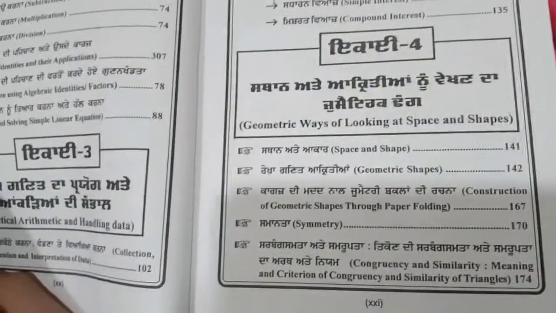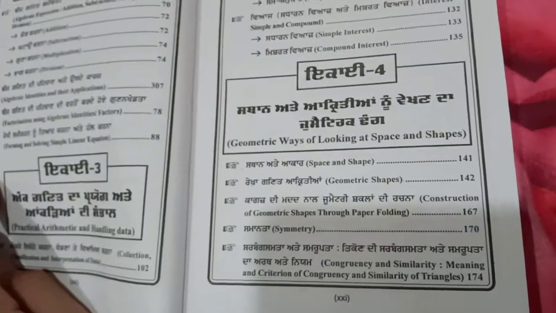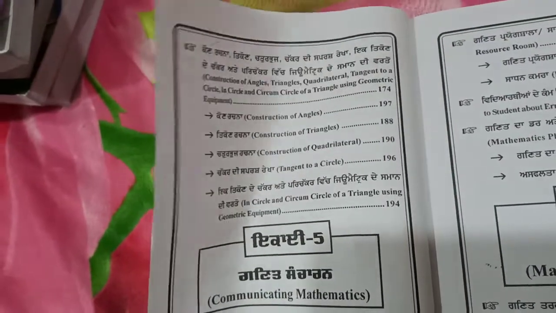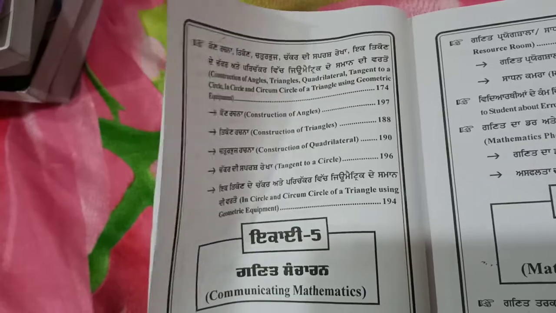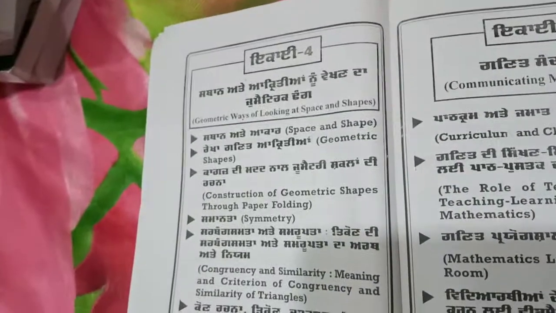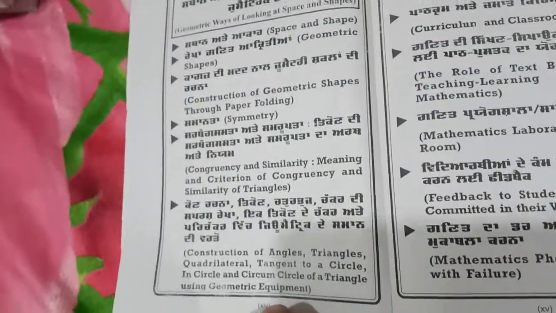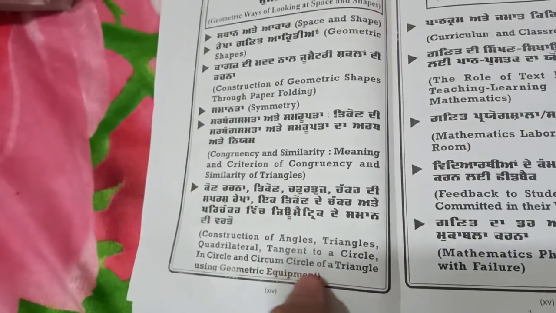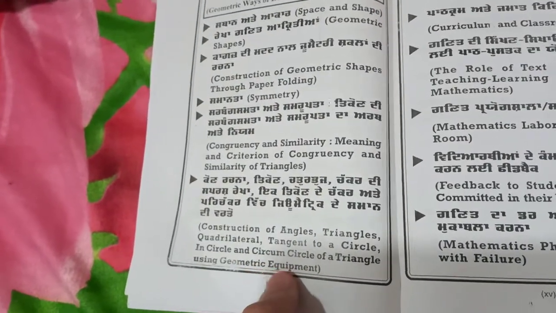You have to check out Unit 4 now. Geometrical ways of looking at space and shapes, geometric shape, symmetry till incircle and circumcircle of a triangle using geometric equipment. So check with Unit 4. So Unit 4 is also very clear.